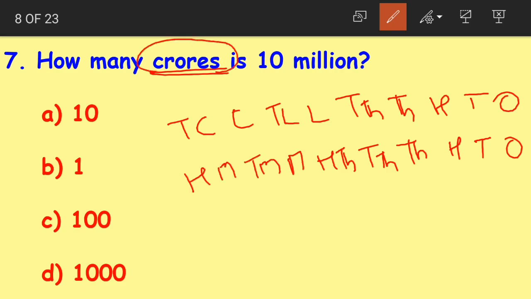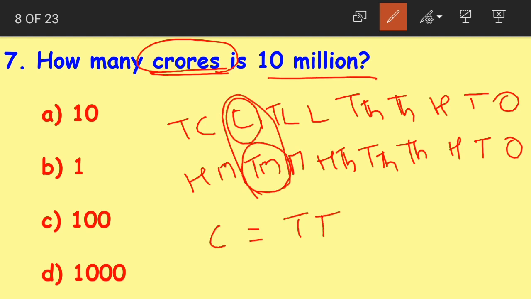Now what do we need? We need the crores. How many crores is 10 millions? If you look at here, crore is equal to 10 millions. We have crore in the Indian system and in the same place we have 10 millions in the international system, right? Both the places are same. So we can say that 1 crore is equal to 10 million.